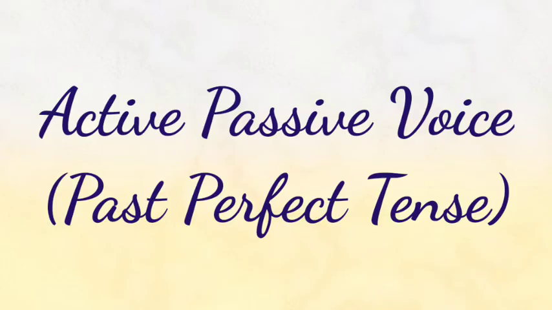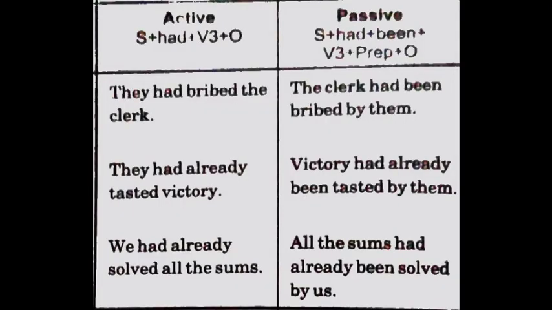Okay. Now, the next is past perfect tense. So in past perfect tense, the general form is had and third form of the verb. And when we change it into passive, if you remember, in present also we did the same. Had plus been, B-double-E-N, and third form of the verb. We just have to add the word been.